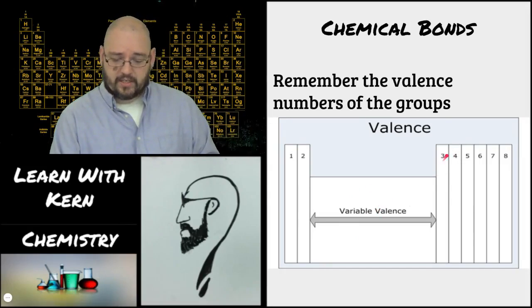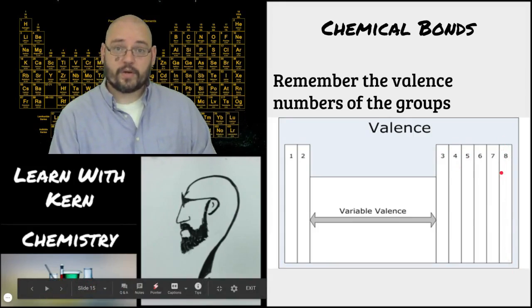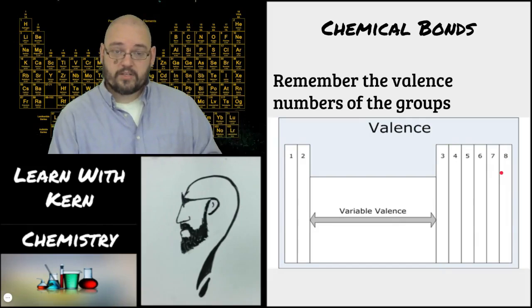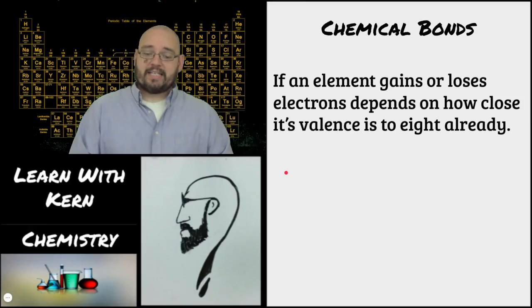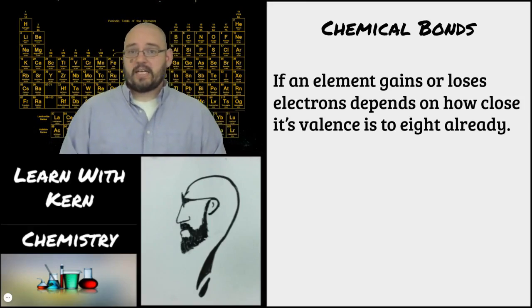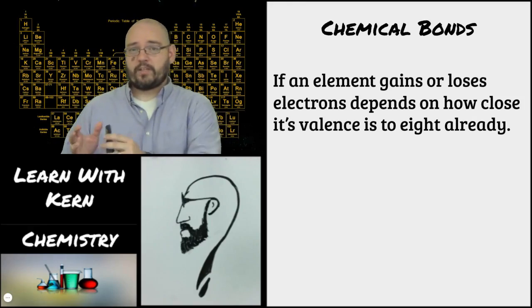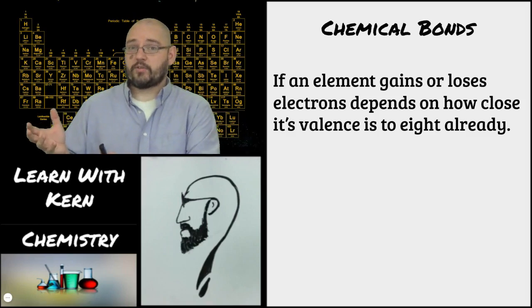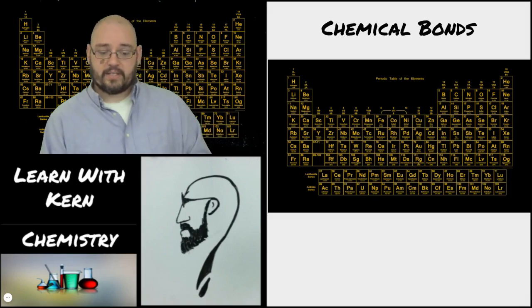But group 13 has 3, 14 has 4, 5, 6, 7, and 8. So group 18 has 8 valence electrons. They're already chemically stable. So they have their 8 valence electrons. Everybody else has less than 8. Okay. So what's going to happen as an element gains or loses electrons is going to depend on how close its valence is to 8 already. Ones that are really close to 8 are going to gain electrons because that's easier to do. Ones that are farther away from 8 are going to lose those electrons. And we'll see what that means right now.